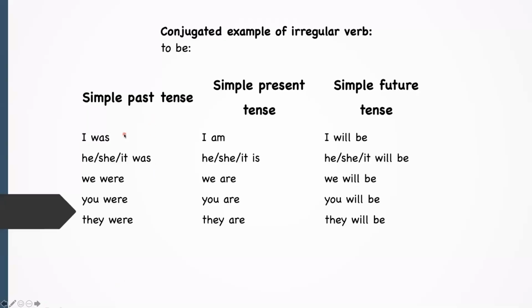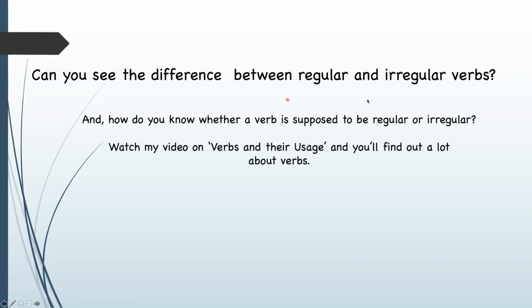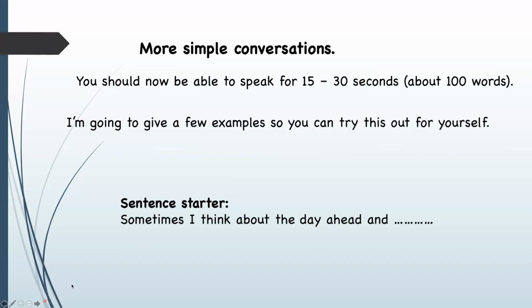Here's a simple past: I was, he, she, it was, we were, you were, they were. Simple present: I am, he, she, it is, we are, you are, they are. Simple future: I will be, he, she, it will be, we will be, you will be, they will be. Can you see the difference between regular and irregular verbs? How do you know whether a verb is supposed to be regular or irregular? Watch my video on verbs and their usage and you'll find a lot more about verbs.